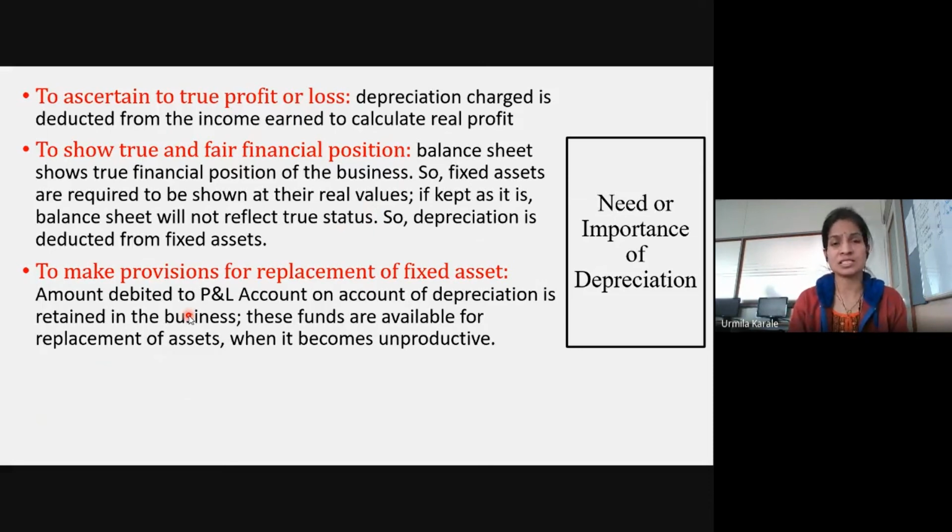So what we are doing by charging depreciation, we are keeping this money aside so that in future, after 10-15 years, when you decide to purchase a new machinery, land, plant, equipment, for that reason, you will be having sufficient amount of funds available. So we are charging this depreciation for making a provision for buying the assets in future. Whatever depreciation you are charging, you are keeping this money aside so that in future you can make use of this money for buying the new asset once the present asset becomes unproductive.